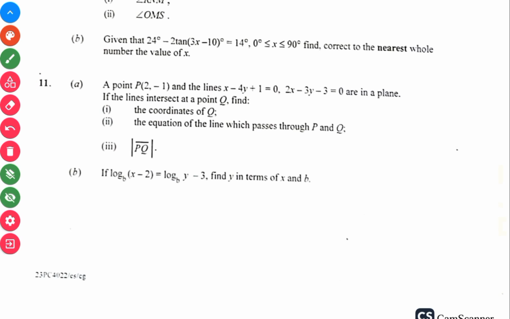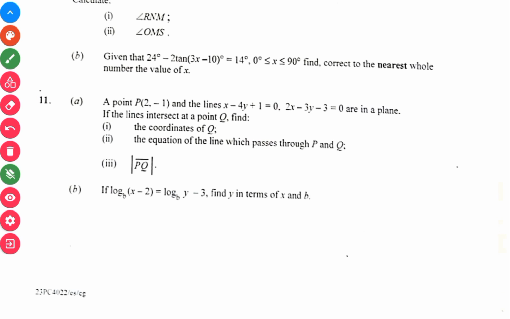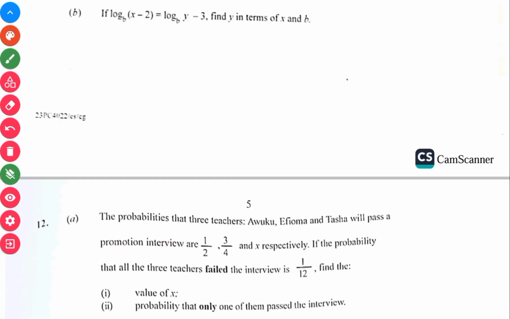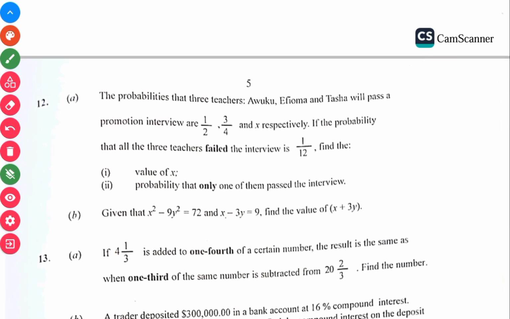Then 11b has fused logarithm with change of subject. You are asked to make y the subject. So take note of fusing 2 or more topics. It means that if you understand any topic, you should understand it to the expert level, so that when it's fused with another topic, you will be able to identify and work them out. If you're only focusing on one topic, you might find yourself wanting.